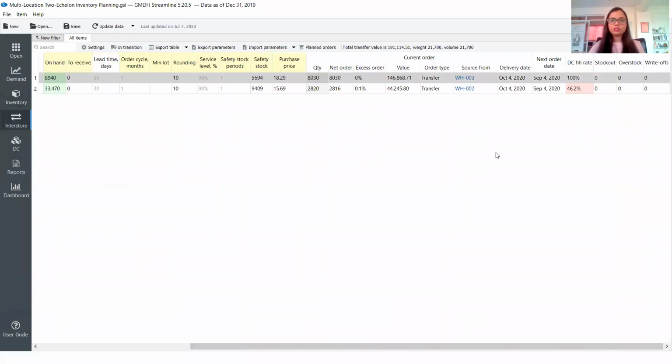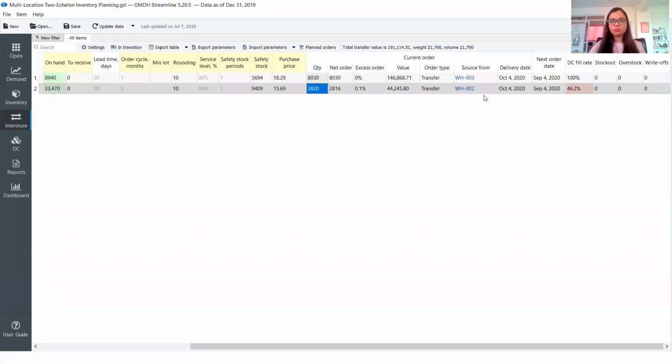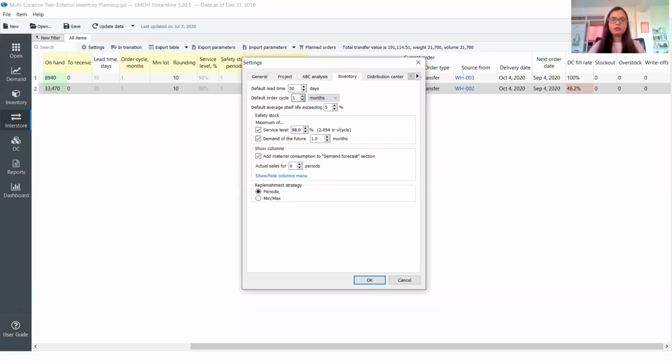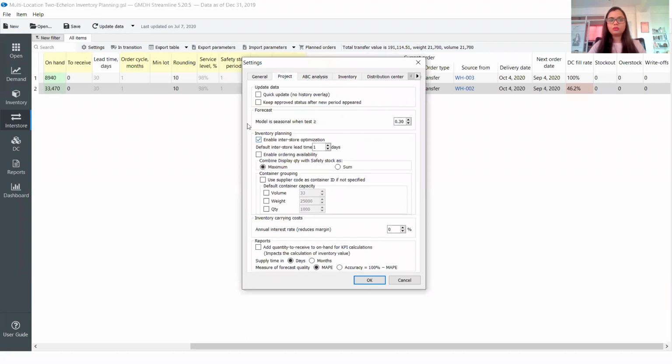So this is where the system is going to give me a report indicating from where I can shuffle the stock and how much quantity I can shuffle out of the total. So that's also possible. In this case, we can tell the system the distance between the different locations. The cost also becomes an important factor based on the distance. If it's a low value item, then possibly we might want to just liquidate it because the cost of moving that product becomes quite high. There are several factors that we need to consider, and we can incorporate them in the settings part during the project creation process.